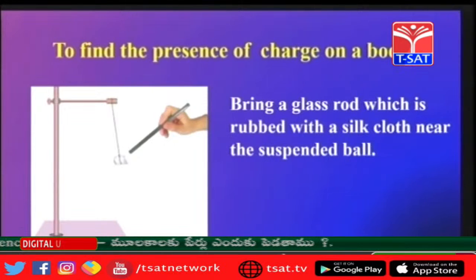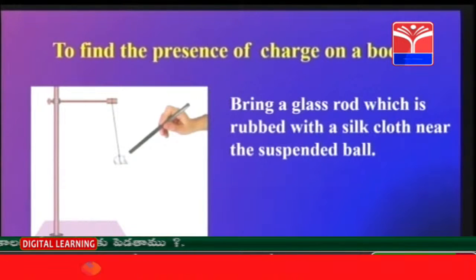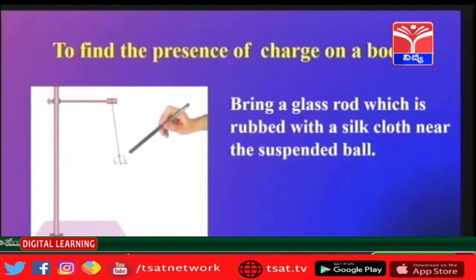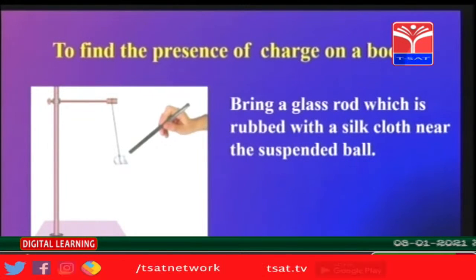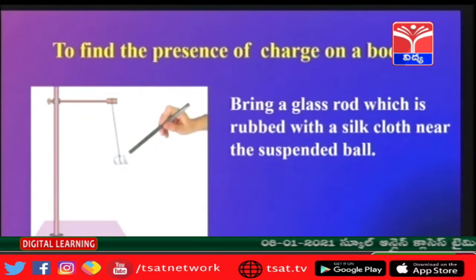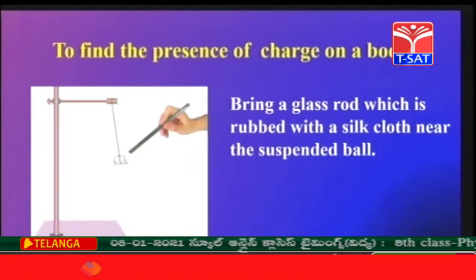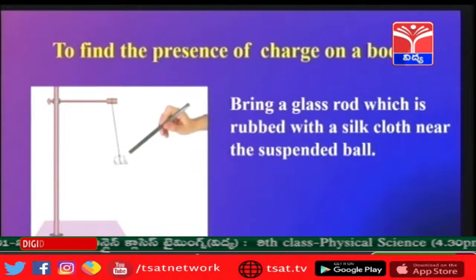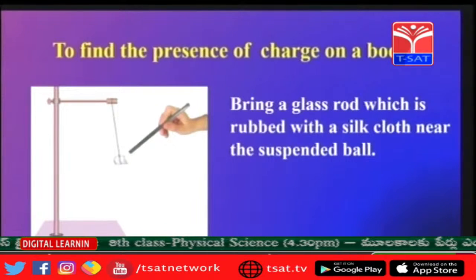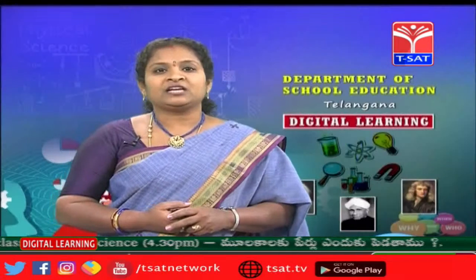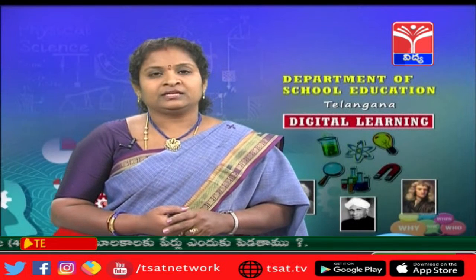Now you can do this experiment at home, children. You just have to take a thermocol ball, wrap it with aluminium foil or silver foil, and hang it freely with a thread. And now bring a glass rod which is rubbed with a silk cloth. Do you remember, when a glass rod is rubbed with a silk cloth, what is the charge obtained by the glass rod? It is positive. And the charge obtained by the silk cloth is negative.